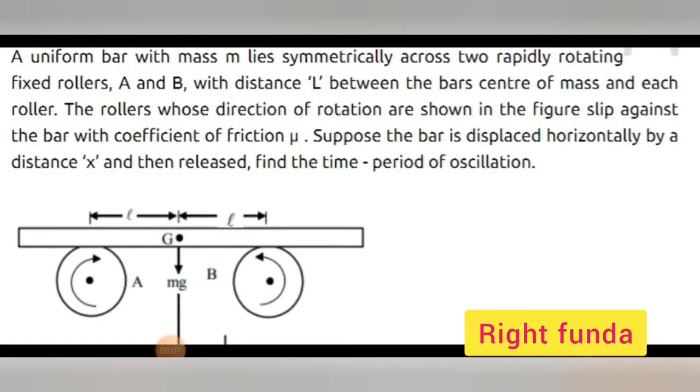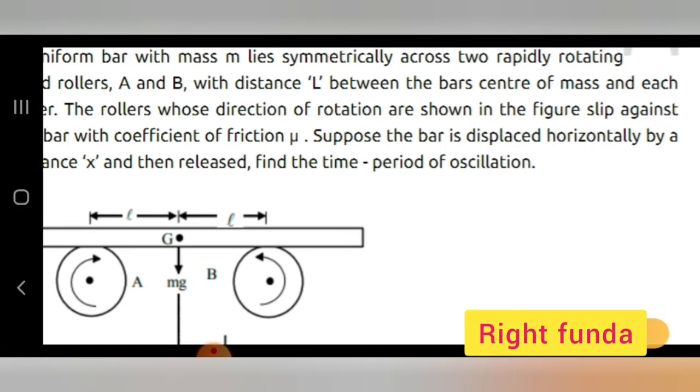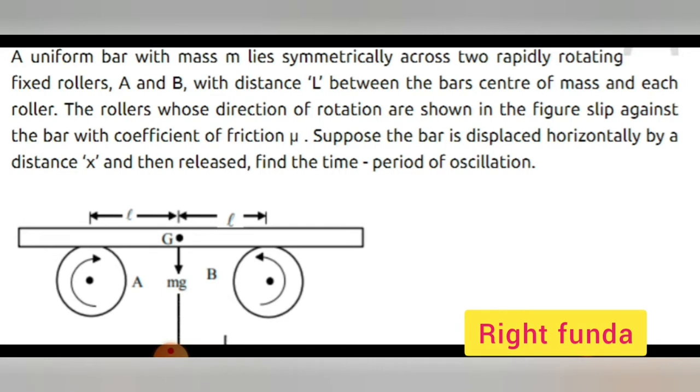Next doubt is that of Prayas. Let's see the question. A beautiful question of simple harmonic motion where the rotation concept is involved. Let's read the question. A uniform bar of mass m lies symmetrically across two rapidly rotating fixed rollers A and B, with the distance L between the bar's center of mass and each roller. The rollers, whose directions of rotation are shown in the figure, slip against the bar with coefficient of friction mu. Suppose the bar is displaced horizontally by a distance x and then released. Find the time period of oscillation. Let's solve this problem.